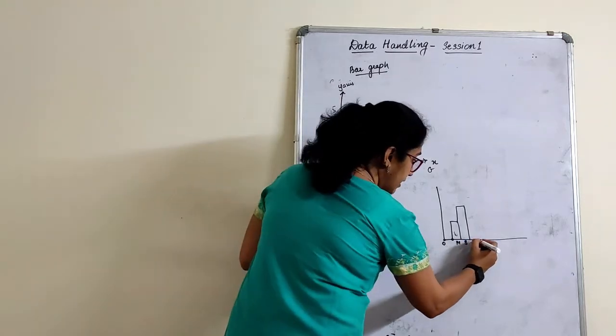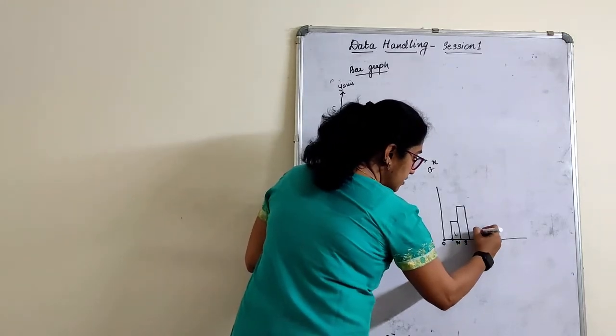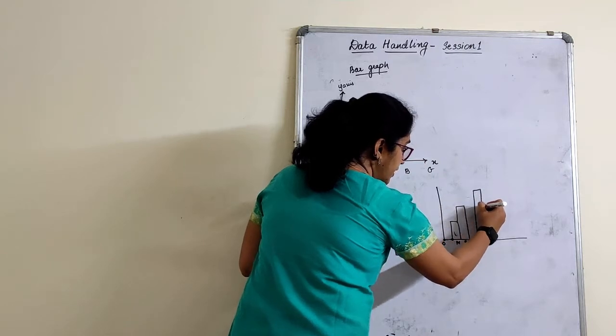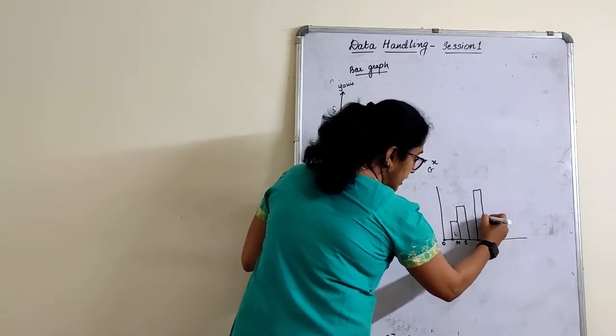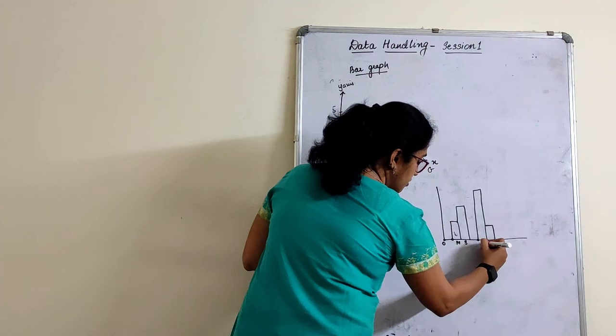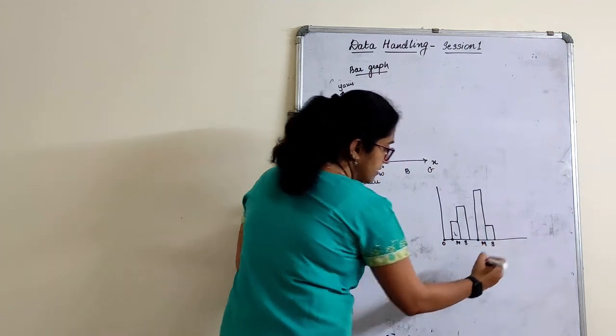Then I will leave again 1 unit of space. Another student has got very good marks in maths. The second unit I will use for science. Got my idea? Maths and science.